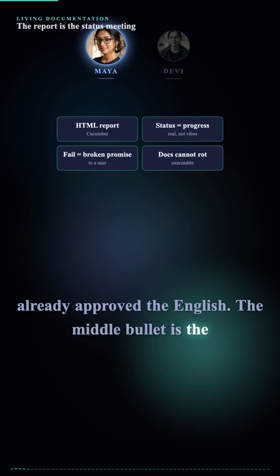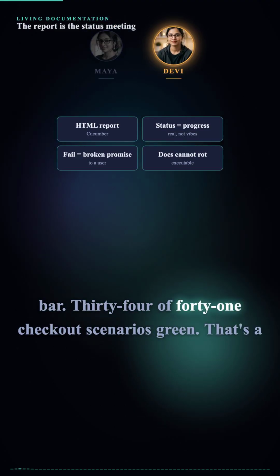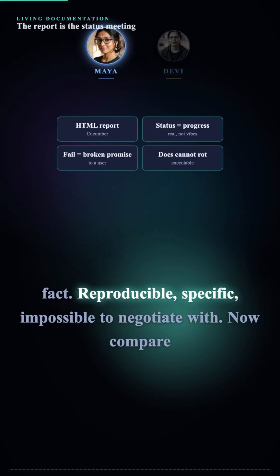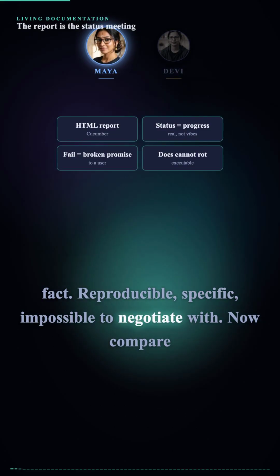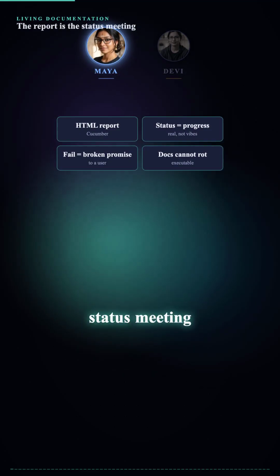The middle bullet is the one I'd lead with though. The honest progress bar. 34 of 41 checkout scenarios green. That's a fact. Reproducible, specific, impossible to negotiate with. Now compare it to the answer you usually get in a status meeting.